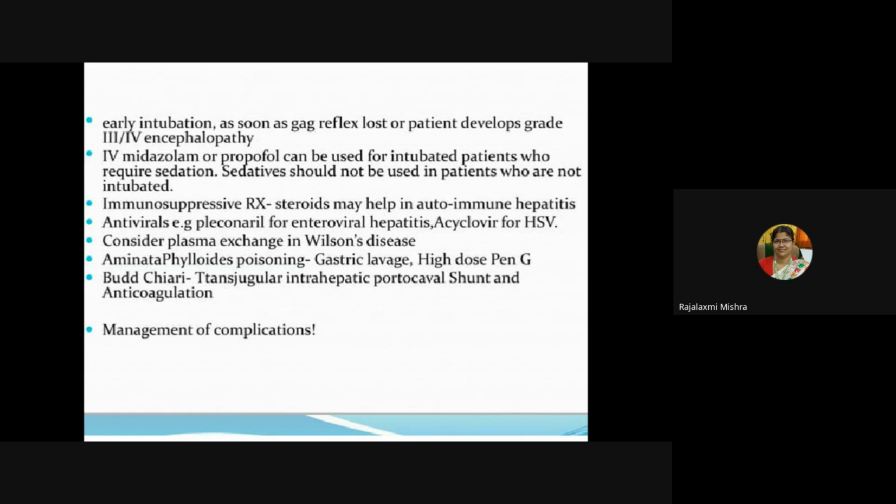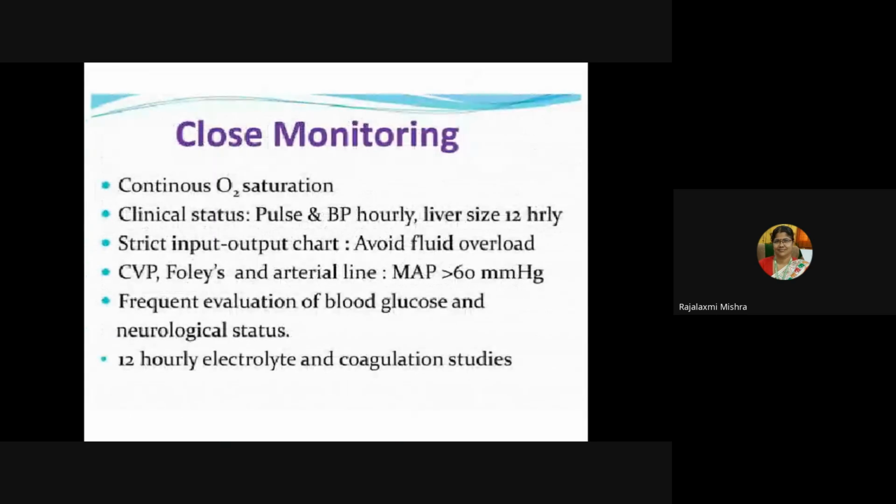Immunosuppressives, that is steroids, may help in autoimmune hepatitis. Antivirals will be given. Consider plasma exchange in Wilson's disease. In case of paracetamol poisoning, do gastric lavage. High dose penicillin will be given. Then in case of Budd-Chiari, transjugular intrahepatic portosystemic shunt and anticoagulation can be given if required. Then management of complications will be done.